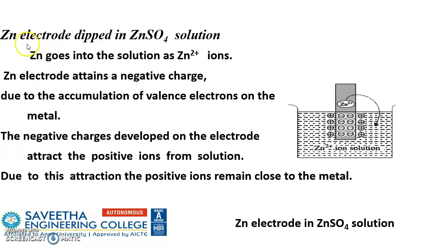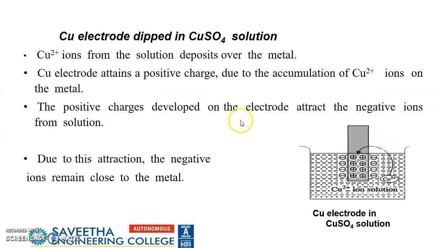What happens exactly when a zinc electrode is immersed in zinc sulfate solution? Each zinc atom will lose 2 electrons, and Zn2+ goes into the solution. Whereas when copper is immersed in copper sulfate, Cu2+ gains electrons. The Cu2+ which is available in the solution gains 2 electrons and gets deposited over the electrode.